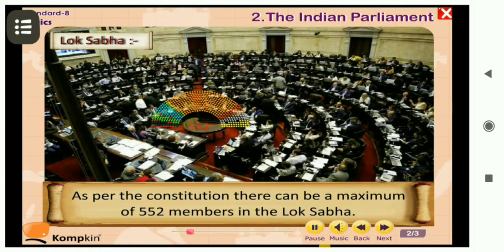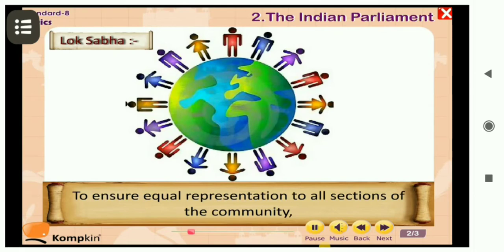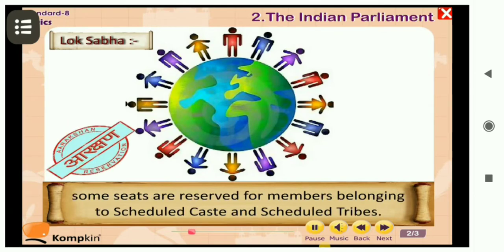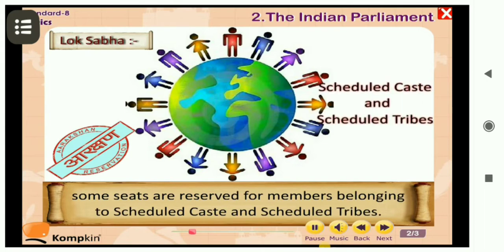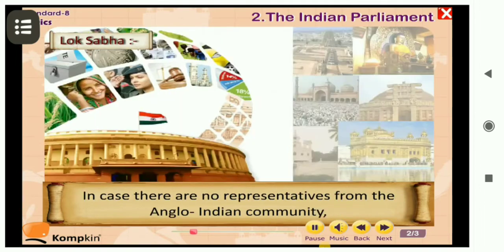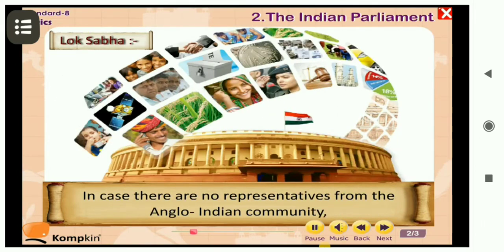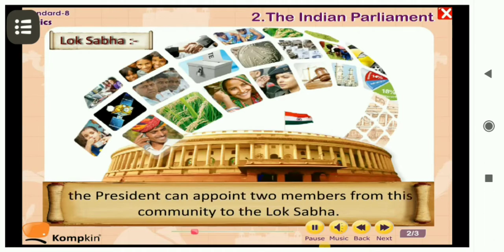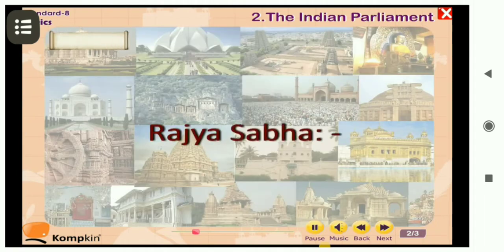As per our constitution, there can be a maximum of 552 members in the Lok Sabha. To ensure equal representation, means equal number of people of male, female or community, some seats are reserved for members belonging to scheduled castes, means those who have low scheduled caste, and tribes that are Adivasis. If there is no representative from the Anglo-Indian community, then the president has the right to nominate 2 members himself. The 2 members can be appointed from various sources.